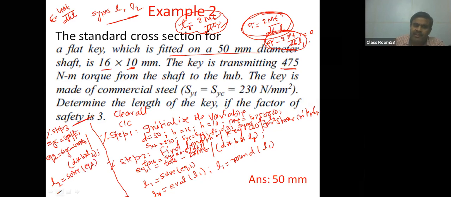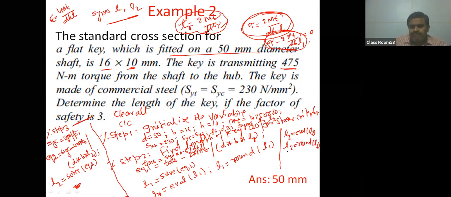Now this L2 is a symbolic variable. Convert this value into a numeric variable. So you will have L2, that I am writing here. So L2 equal to eval L2 and L2 equal to round L2.